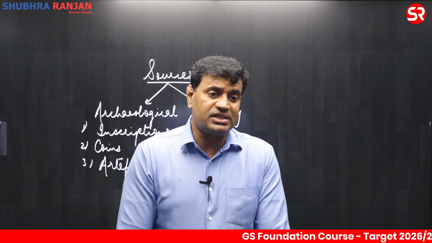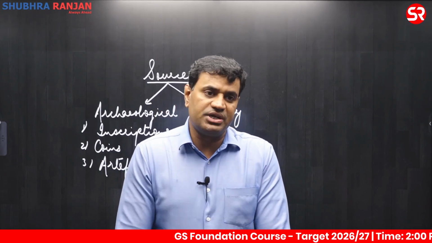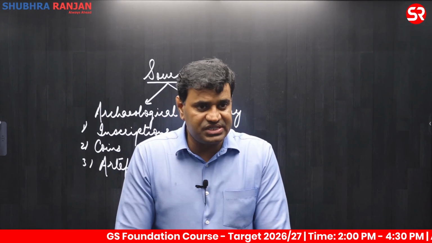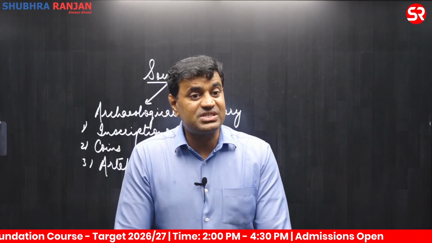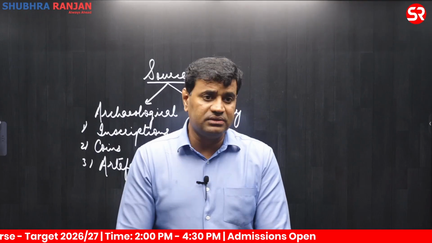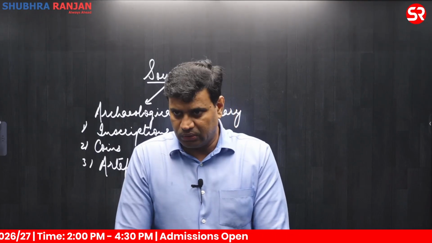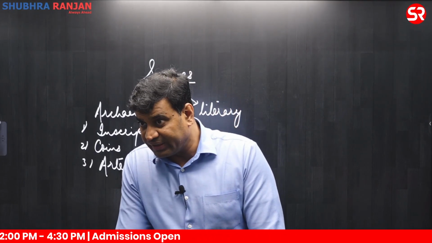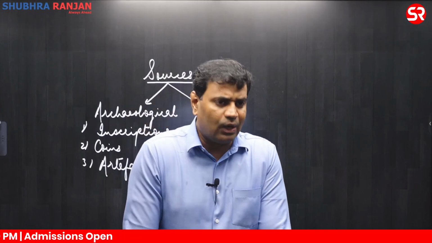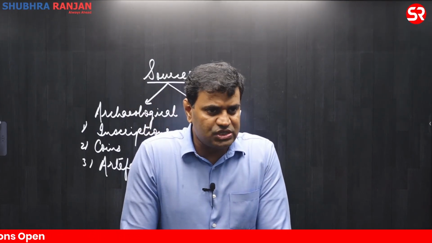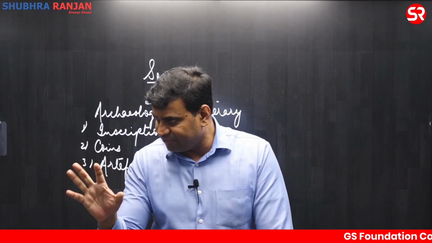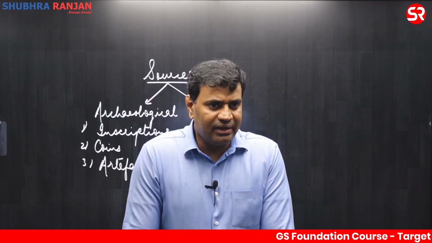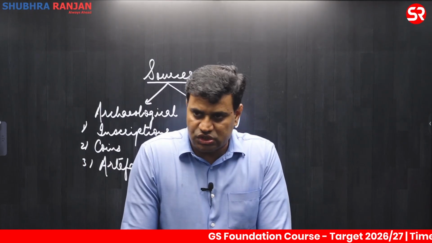They also produced some metal objects, like the bronze dancing girl. This was produced through human effort only. We have some stone statues like the bearded man from the city of Mohenjo-daro, all done without the help of any mechanical device, and they are counted as artifacts of ancient India. So we have a large number of artifacts as another source for reconstructing the past traditions of India. This is the third one under the archaeological category.